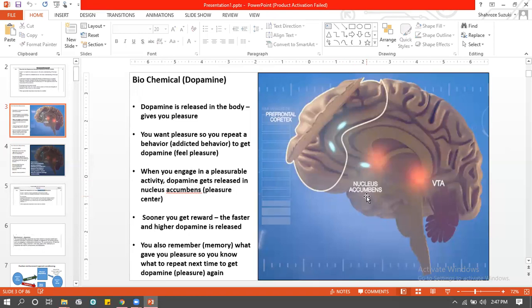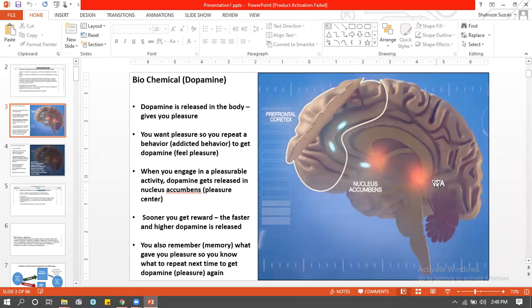The first time you get a hit of dopamine, no memories form, क्योंकि पैदा हो गया. पैदा होने के बाद एक pathway बन जाएगा. And what gave you dopamine, वो जो memory है ना, that's going to get stored in the prefrontal cortex. That's where the thought process happens, and the memory is going to be stored in the VTA.